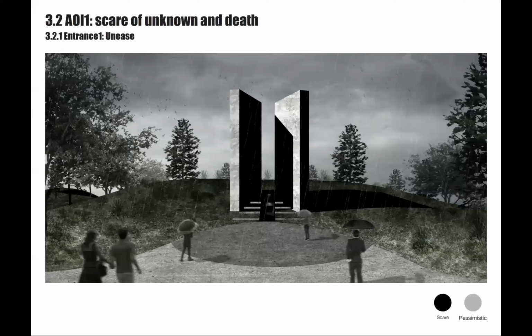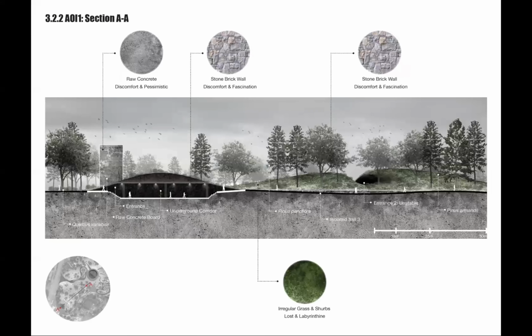AOI 1. These entries mainly provide the experience and emotion of scare of the unknown and death. By filling the landform to block visitors' view, they don't know what happens behind. A narrow and dark hole is opened as the entrance to provide scare and fear. Rolled concrete boards are created to increase the shady and dark atmosphere. The main colors used in this area are black and gray, which can drive a scared and pessimistic experience. The section shows a dark underground space after the entrance, and the stone brick wall will provide an uncomfortable feeling.